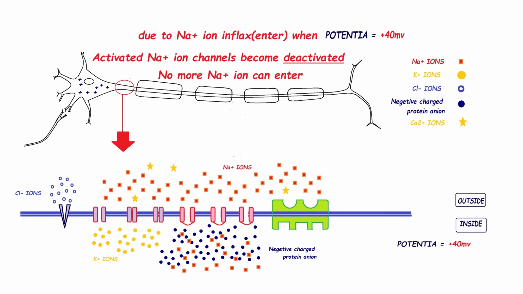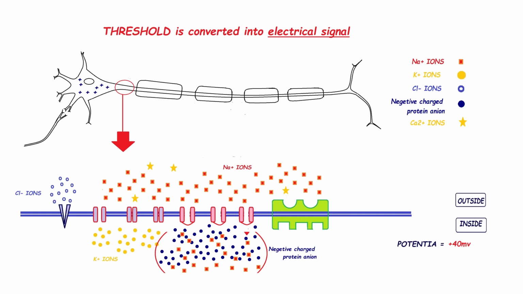because at this potential the entryway of sodium ions, which is the voltage gated sodium ion channel, becomes deactivated or closed. So this amount of sodium ions is our actual electrical signal by which threshold is generated. So we can say threshold is converted into an electrical signal. That's why we call this potential the action potential.